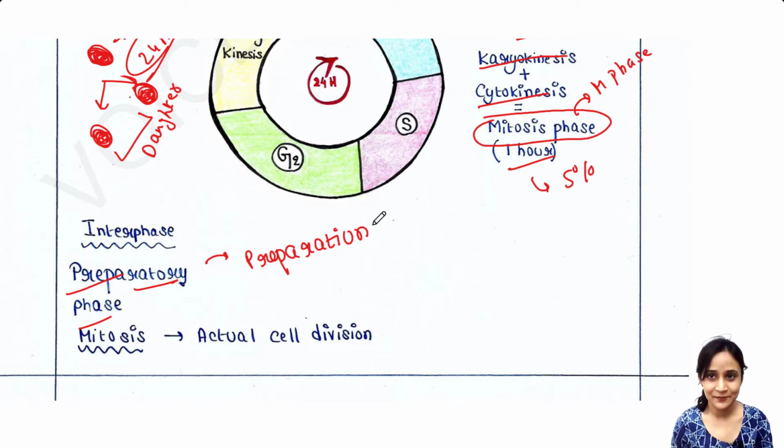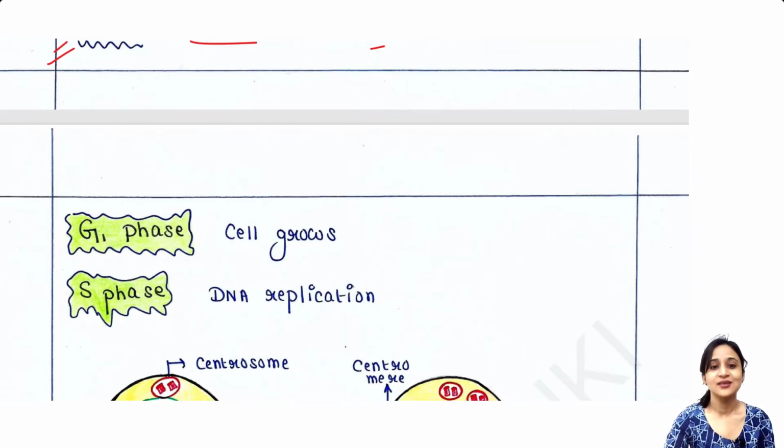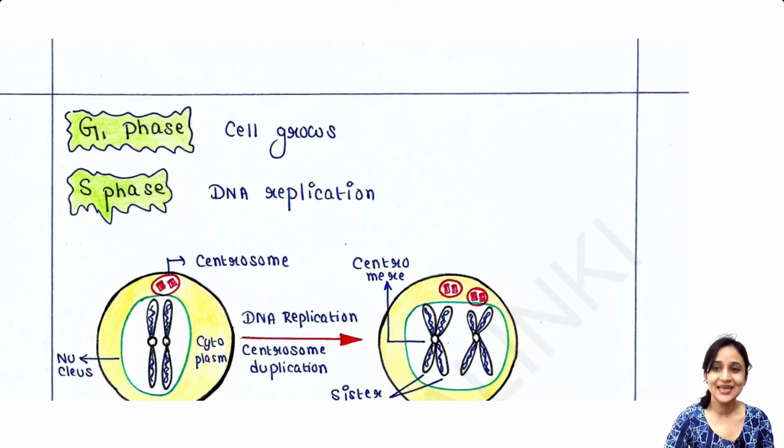When you cook something, it takes more hours for the preparation. But the cooking is very fast if everything is there in your hand. Like that, this is the preparatory phase that takes 95% of the time. And mitosis is the actual cell division phase. When one cell divides into two cells, that is called mitosis phase. Right? Okay.